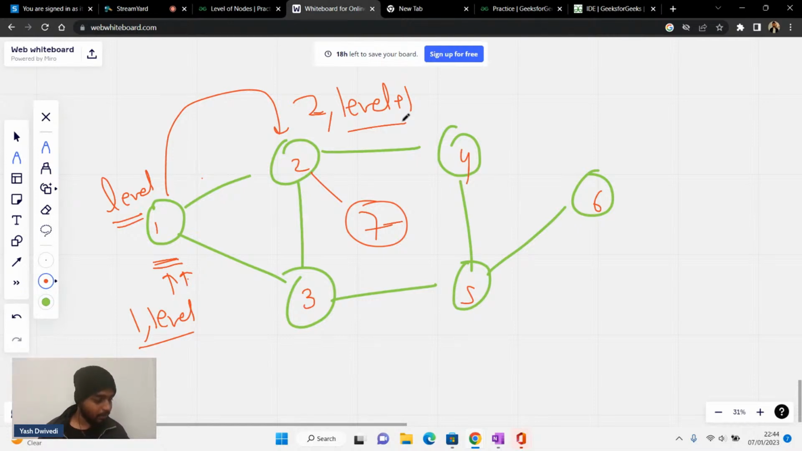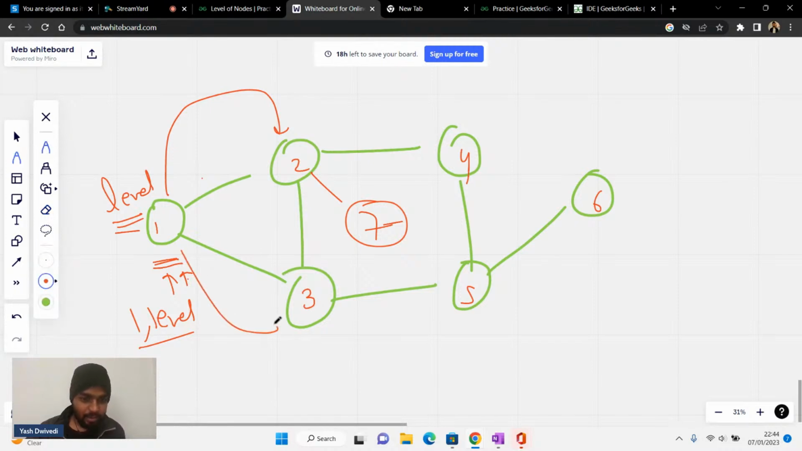Yes or no, guys? Please tell me. What do you think? Is that clear to everyone? Basically, if I'm at this node and it has a certain level, then if I'm going to the next node, it will have the level as level plus 1. So I'll go to the next node.